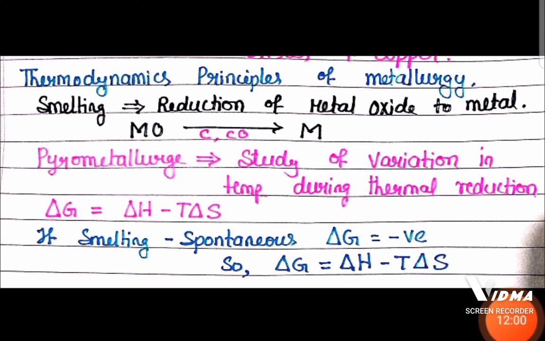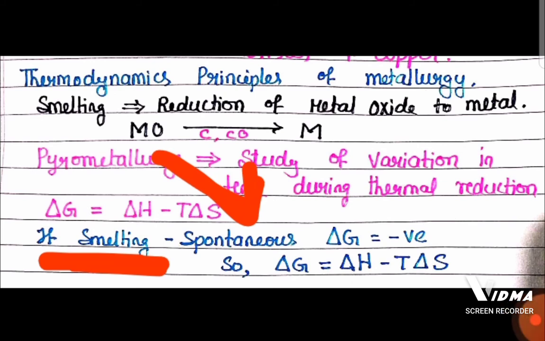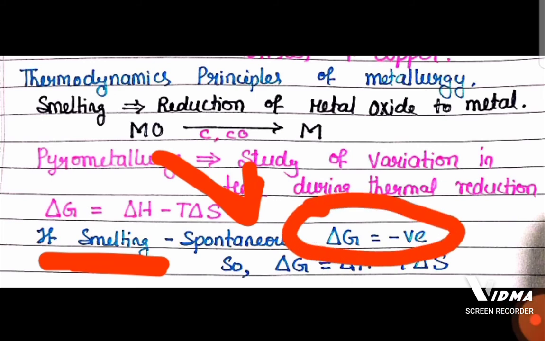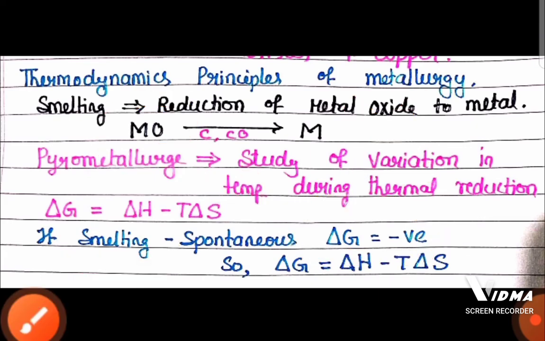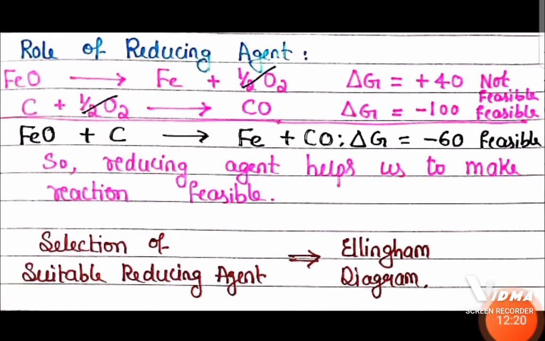And here remember, in case of this chapter, if the smelting has to be spontaneous, then delta G must be negative. But children, for reduction of most of the metal oxides, delta G is not a negative value, it's always a positive one. For example, here just see iron oxide.